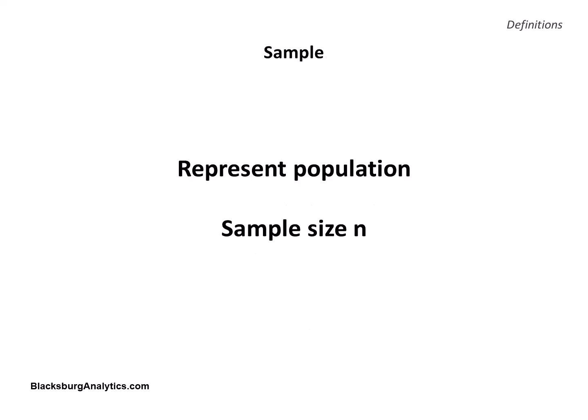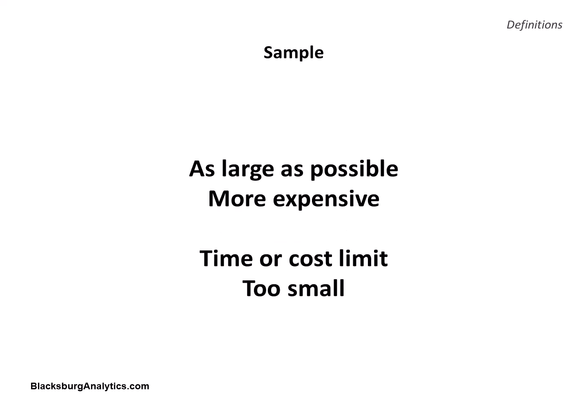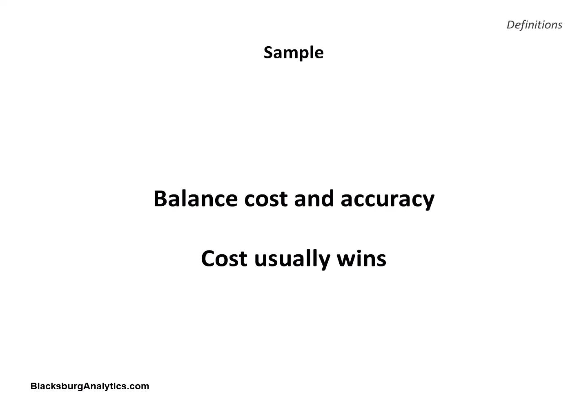A sample is a subset of the population which is intended to represent the population. The sample size is called little n. We generally want the sample to be as large as possible, but small enough that we can collect and analyze information to estimate population characteristics. Too small a sample may not represent the population. Too large a sample costs more to collect and analyze and may be more than needed to represent the population.